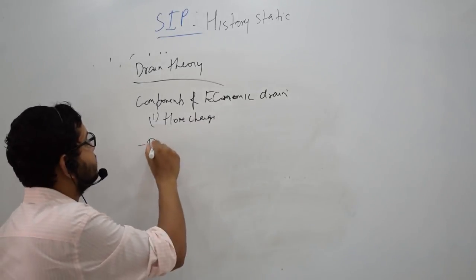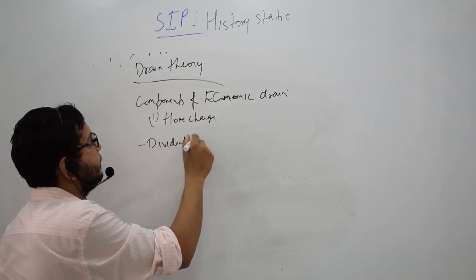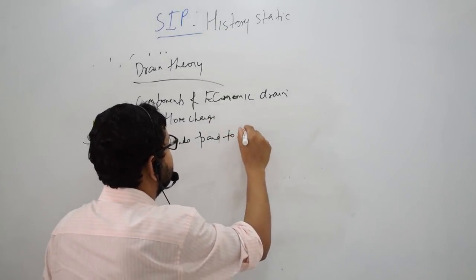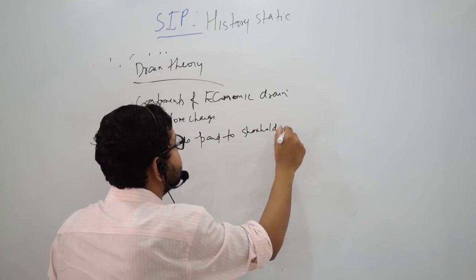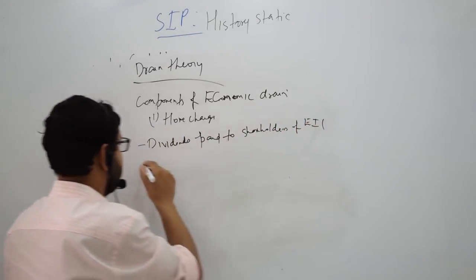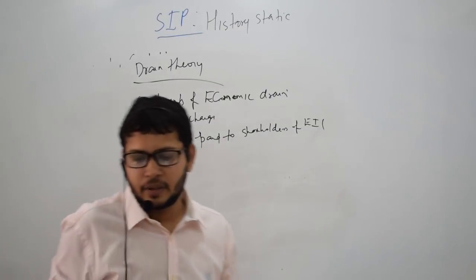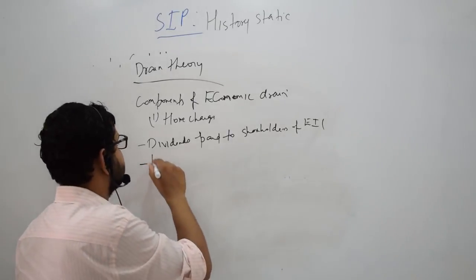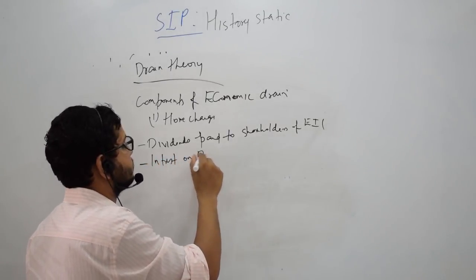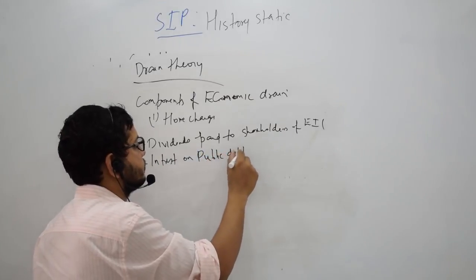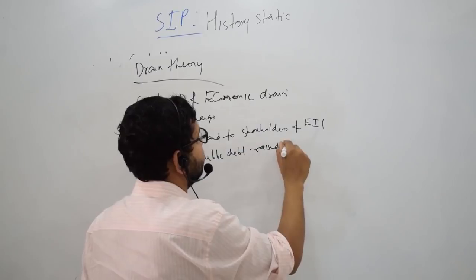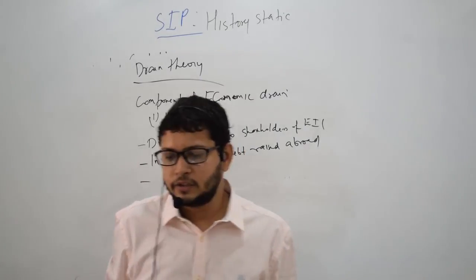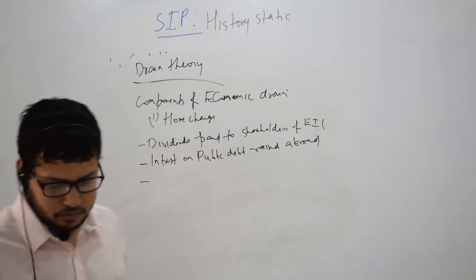Firstly, the dividends paid to the shareholders of East India Company. Secondly, interest on public debt raised abroad. Thirdly, civil and military charges.